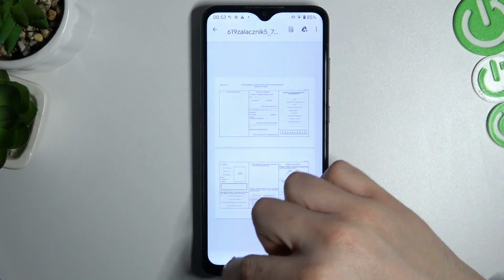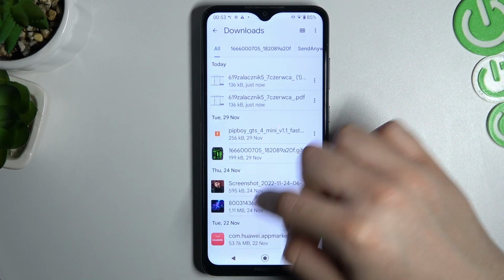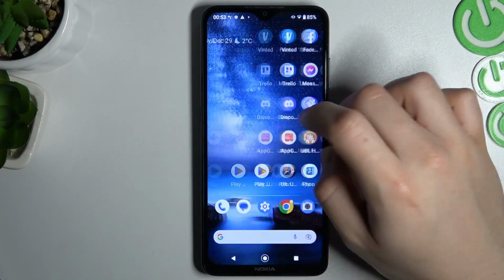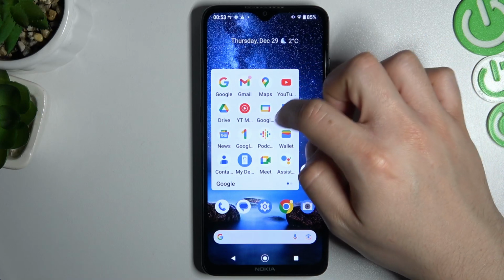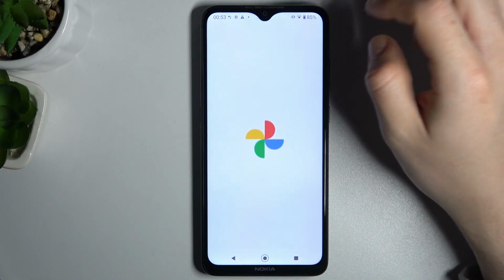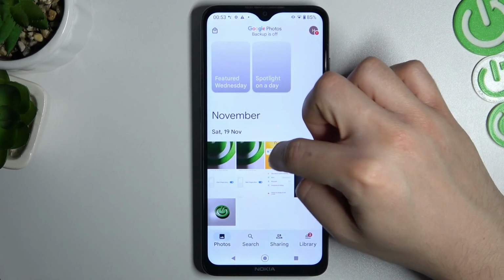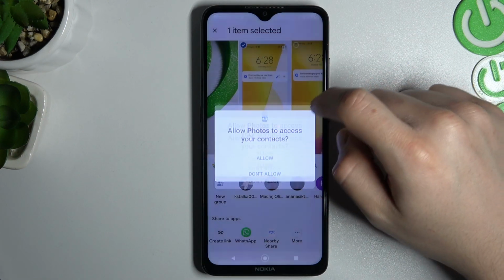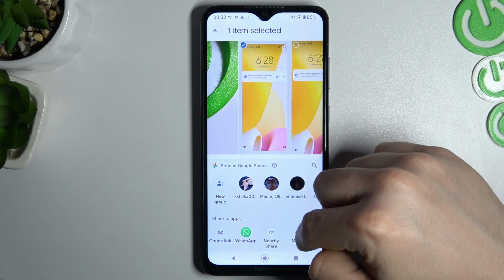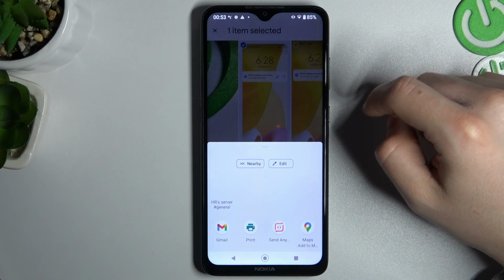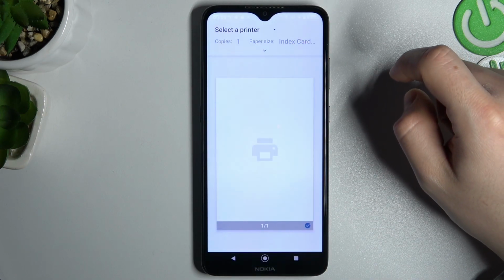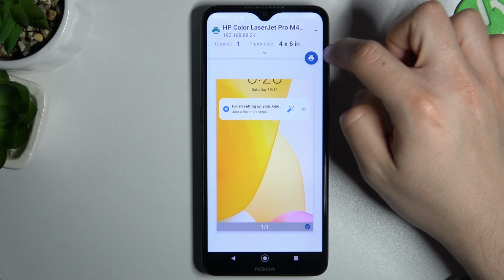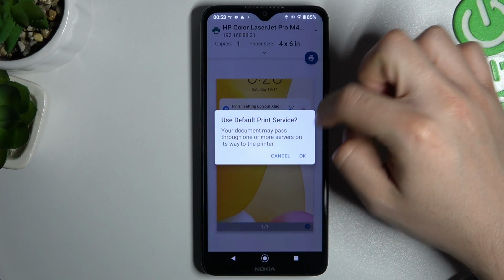But now I will show you also how you can print files from the gallery, images. So we have to open the gallery app and choose the photo that you want to print. Now click share, click allow, and click more. Now look for the print. Choose your printer again, and if you want to print it here, just click here and click OK.